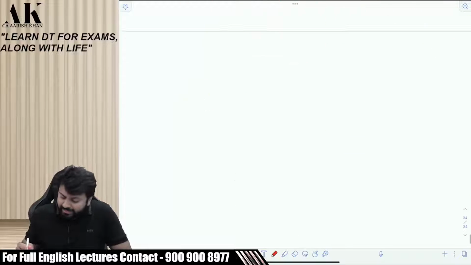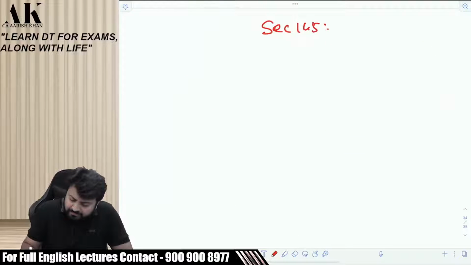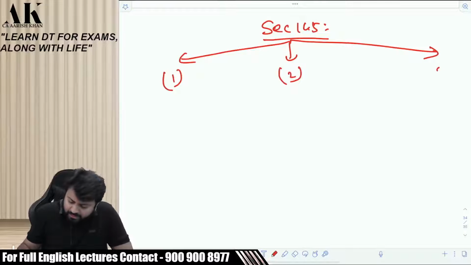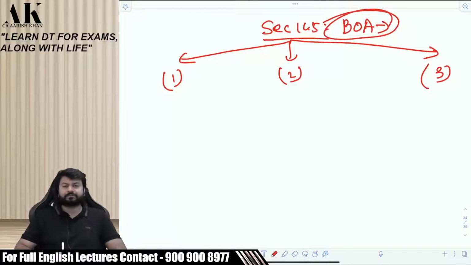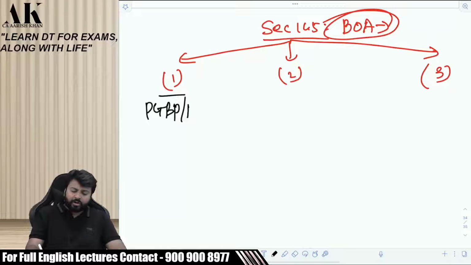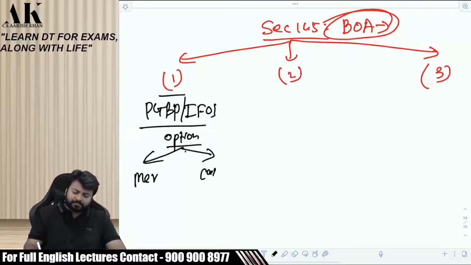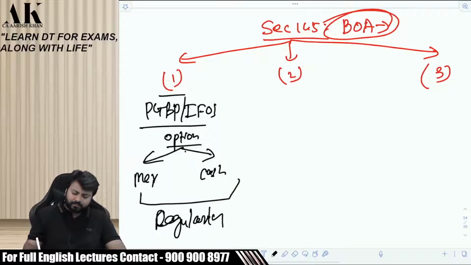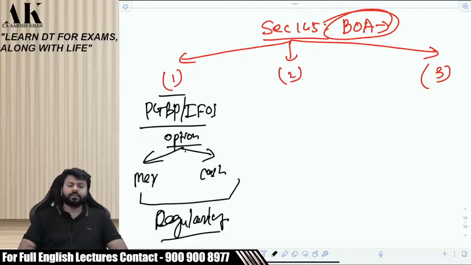So, about that PNL, it is written in section 145. And there are 3 subsections in this section. Subsection 1, subsection 2, subsection 3. This talks about maintenance of books of accounts by the taxpayer. And listen carefully, what does it say? This section says that if an assessee is covered under the head PGBP or it is covered under IFOS, then they have an option to go for mercantile system or cash system. But whatever they are going for, they have to follow it regularly. The government is giving you an option.